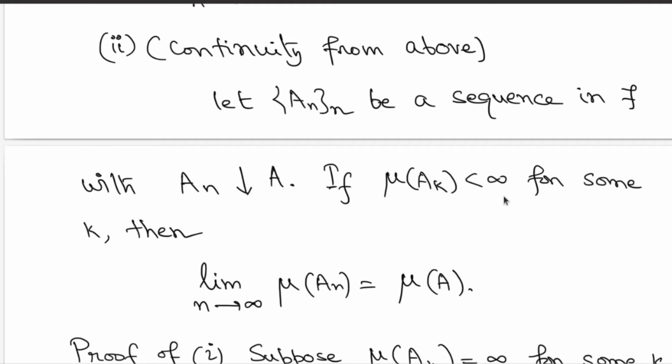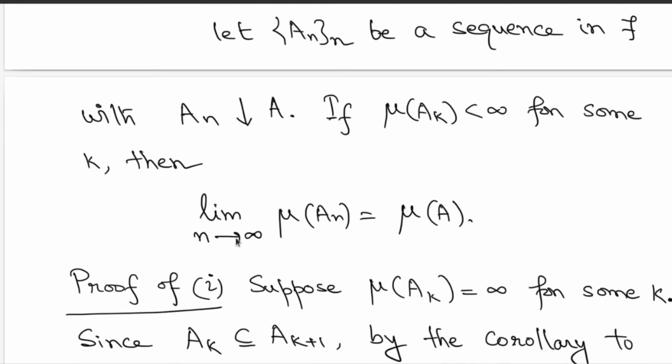Remember, we are dealing with a general measure, so measures of A_n could be infinity. The sequence of sets that you have taken may have infinite sizes. What we want is that at least one of the sets should have finite mass. Then we claim that this limit also holds, that measures of A_n decrease to the measure of A. So if A_n decrease to A, then measures of A_n decrease to measure of A.